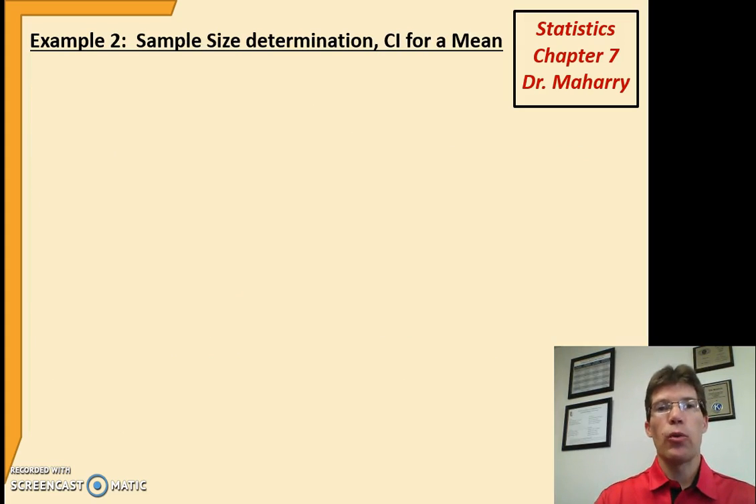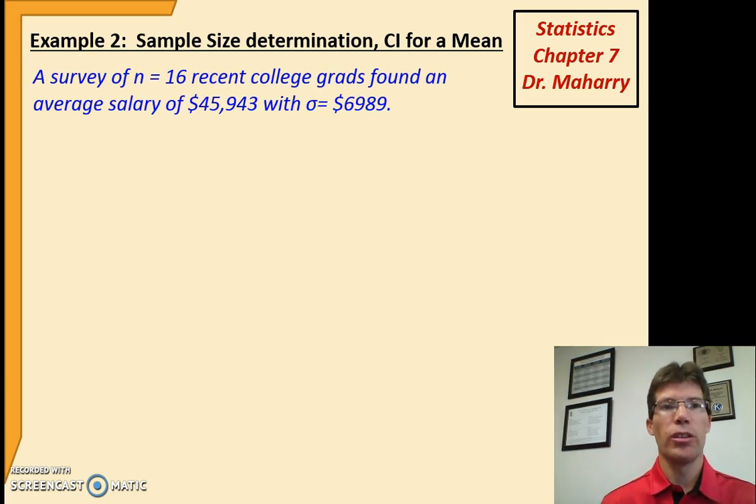One other thing that comes up with confidence intervals is oftentimes we talk about what sample size is needed to get a certain degree of precision. For example, suppose we have a survey of college grads and the average salary was $45,943, and we'll assume sigma is known to be 6989.